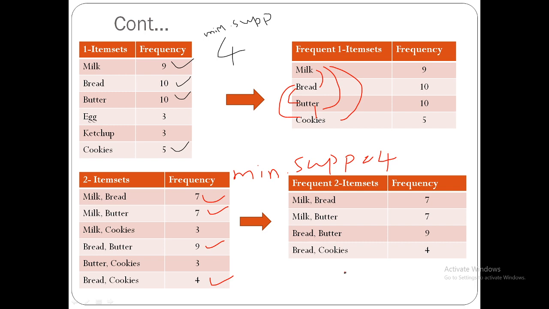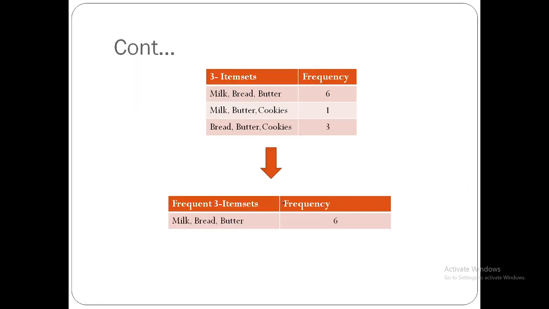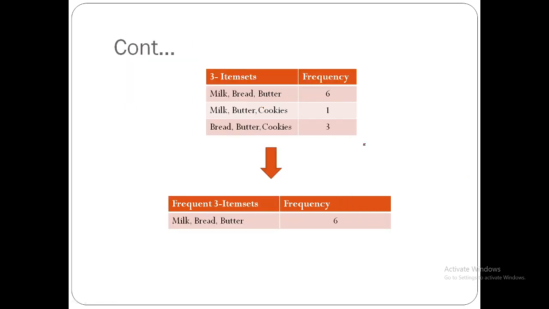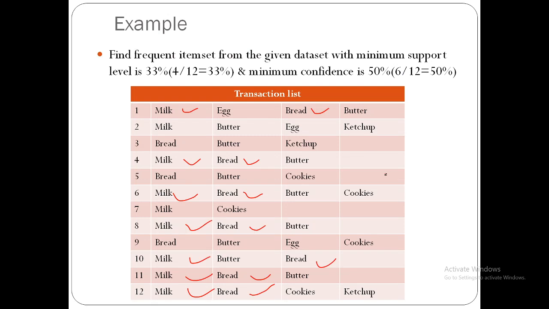Next we will move to the 3 item set. In this 3 item set we are going to put items together: milk, bread, butter; milk, bread, cookies; milk, butter, cookies; bread, butter, cookies. 3 items are there. We are going to identify which items are present together.